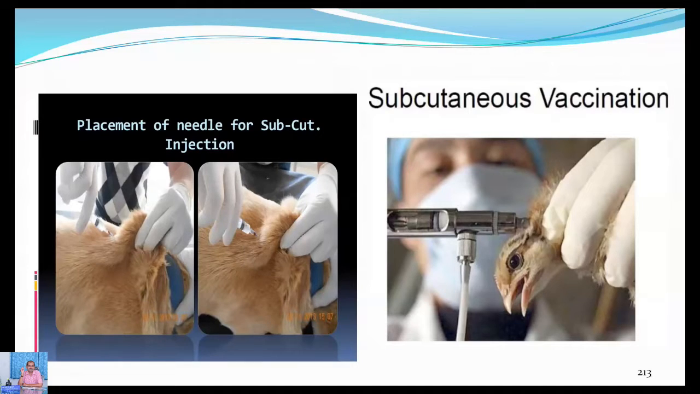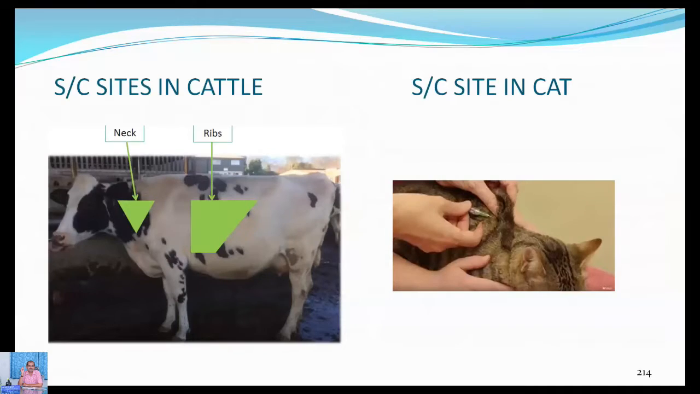Of course, in case of cattle, the site of injection is the neck, what you call the neck space, and the ribs. The rib area is not so commonly used, whereas the neck skin is very commonly used. The skin is drawn up a little bit, then the needle is pierced below the skin, and the needle is withdrawn with the air. If no blood or anything comes, then the injection is given.